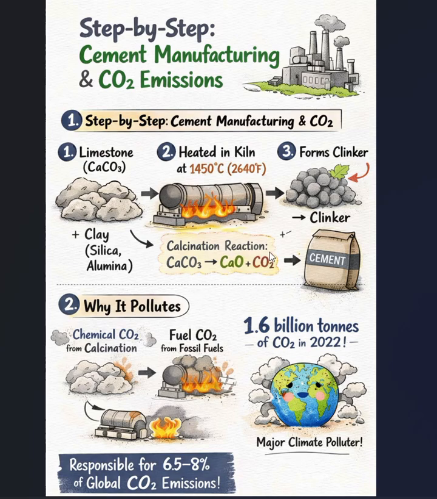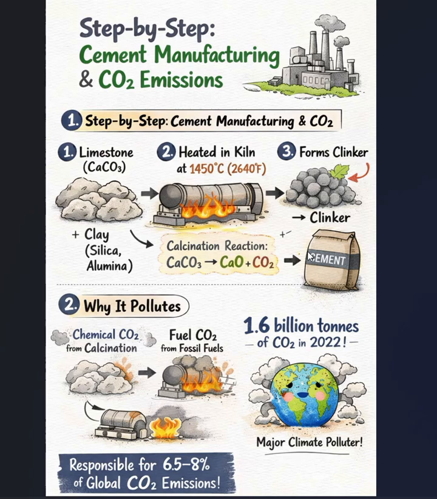Here emission is also happening, in the calcination reaction. This lime is mixed with the silica and forms the clinker. When that clinker is mixed with gypsum, it gives rise to cement.